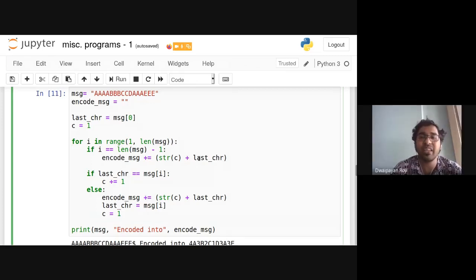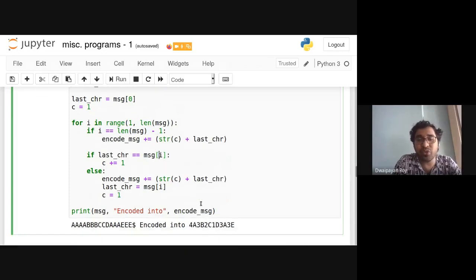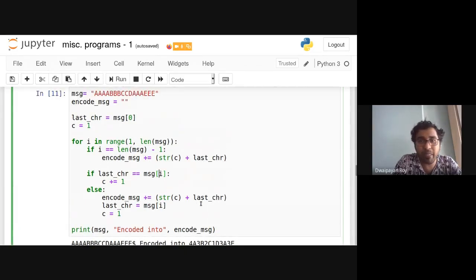Not actually. So consider the last case, when we are actually considering this E. This condition will be true, as the value of i is here and the len message minus 1 is here. So the encoded message will be concatenated with this, but the statement for the last count is not encountered yet. So if we execute this, can you guess what will be the output? If I execute this, what will be the output?